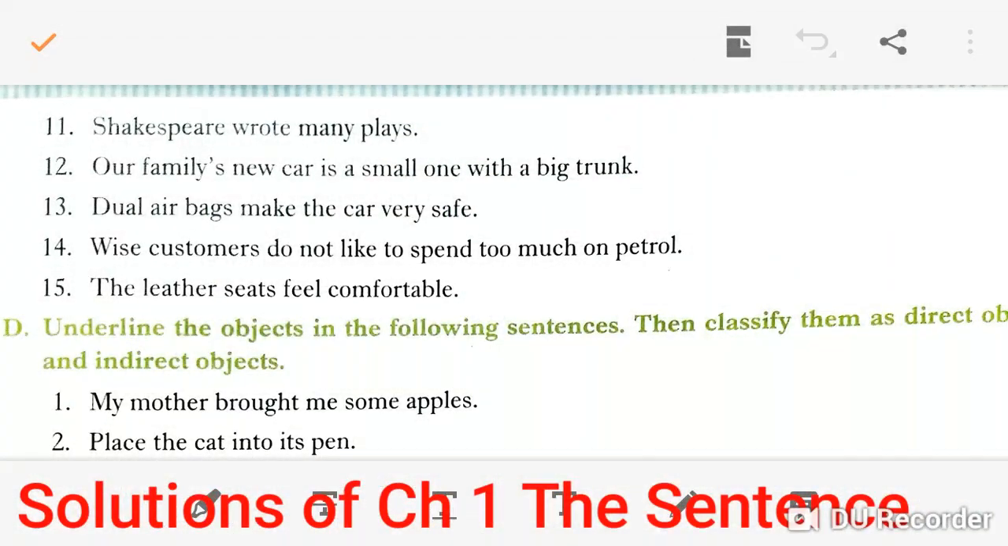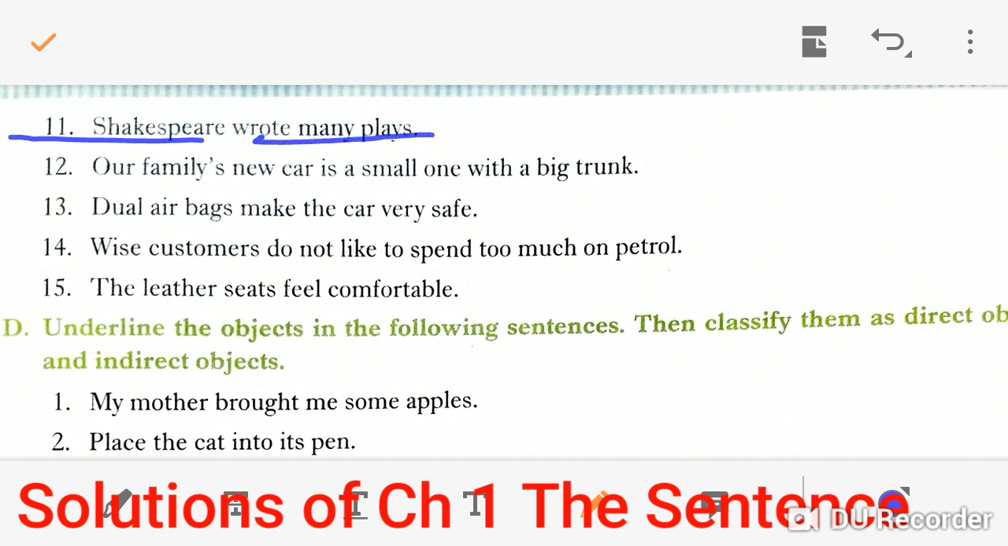Good morning, students. The rest of the questions of section C: Shakespeare wrote many plays. Here, Shakespeare is a complete subject, and wrote many plays is a complete predicate. In question number 12, our family's new car is a small one with a big trunk. Our family's new car is a subject and is a small one with a big trunk is a predicate.